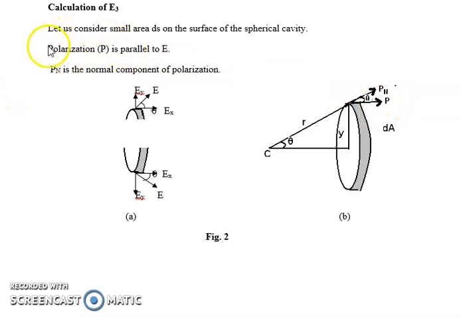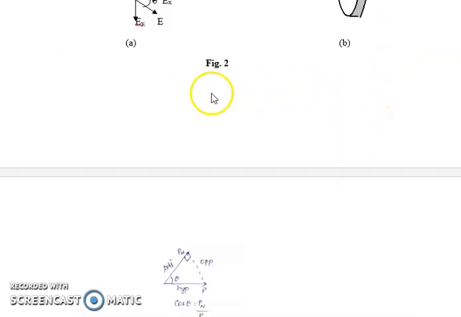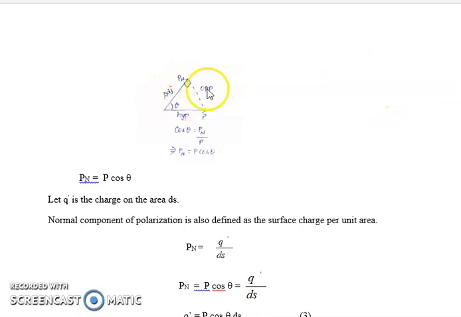Since polarization is a vector, I am going to consider Pn as the normal component of polarization. See here, this is P. This is going to be Pn, that is the normal component of polarization. Just take this one alone; I have drawn it separately. We know opposite to the right angle is the hypotenuse, opposite to the angle is the opposite side, and the other side is the adjacent.